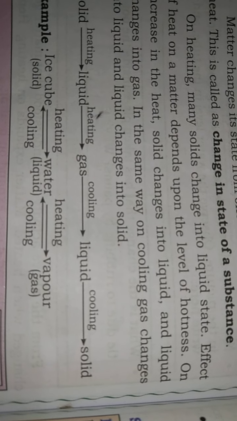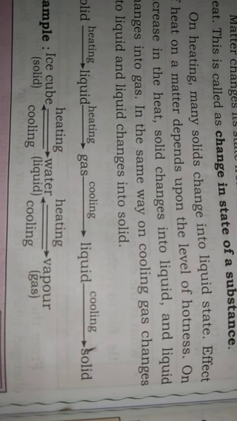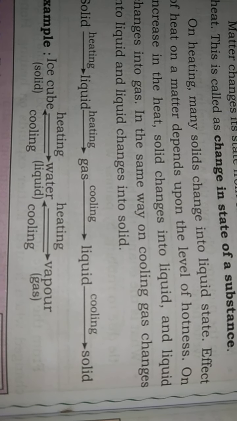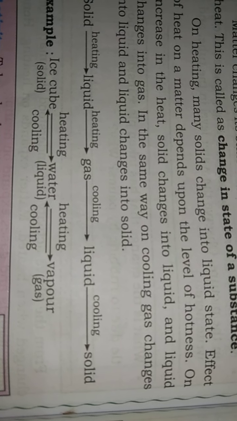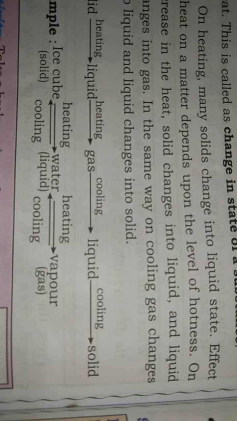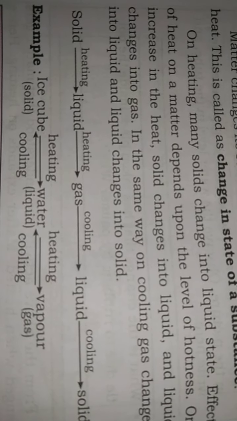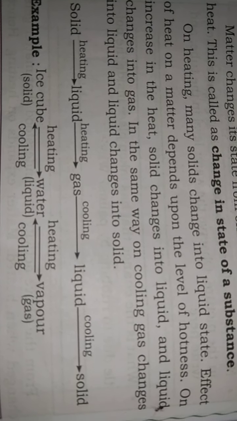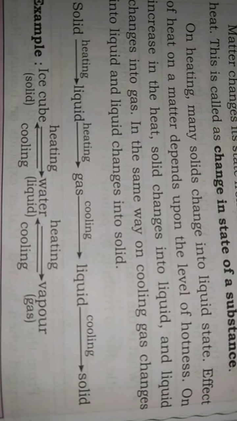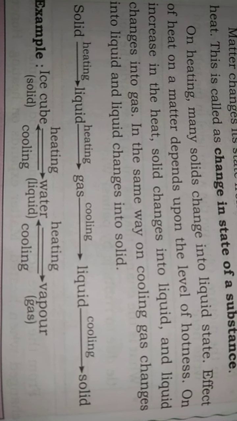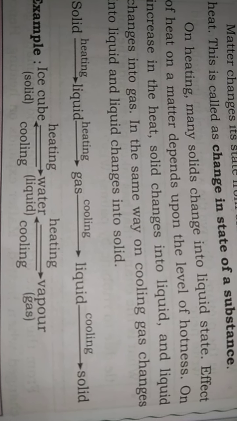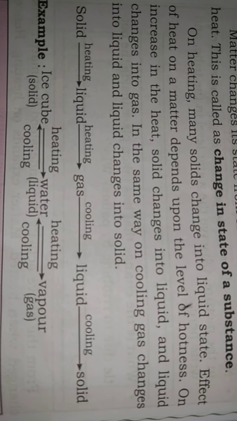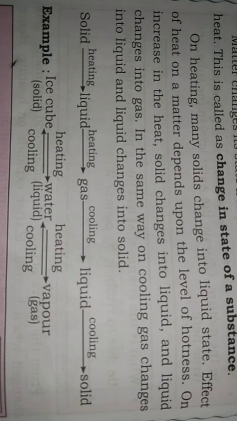Again, water vapor is a gaseous state, so it gets converted into water upon cooling. Water is a liquid state. Next, water gets converted into ice cube upon cooling. Water is a liquid state, so when the water is cooled, it gets converted into ice cube. Ice cube is a solid state. Here cooling means maintaining the temperature at less than 0 degrees Celsius.